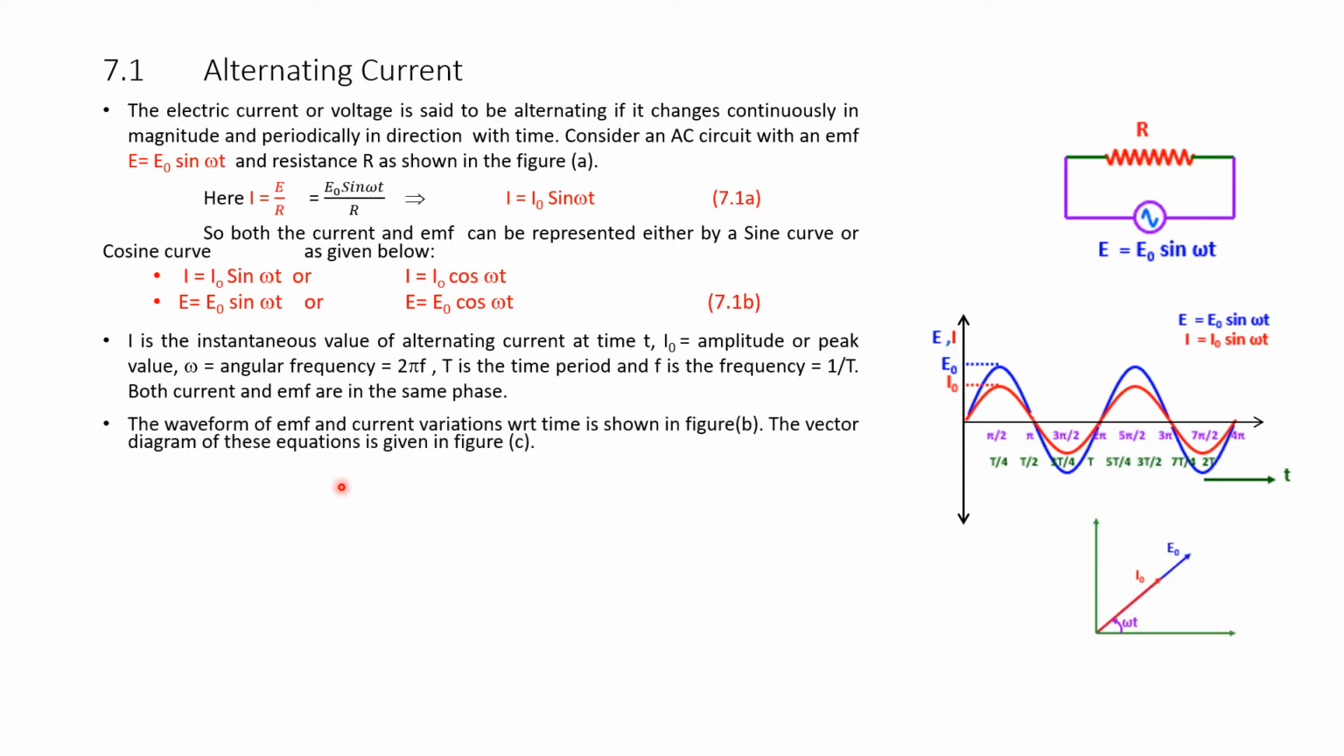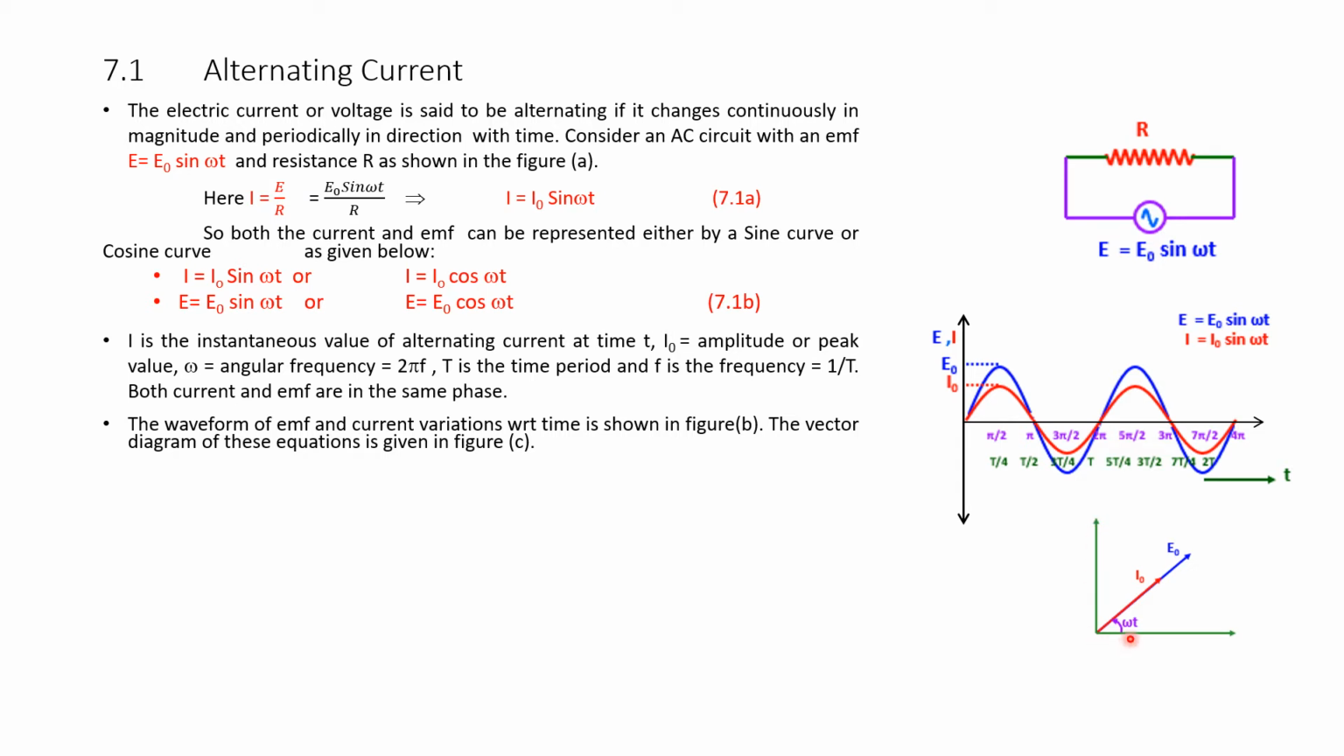The waveform of EMF and current variations with respect to time is shown in figure B. The vector diagram of these equations is given in figure C. See, this is the vector diagram. If you take a vector at any point of voltage, it is the blue line E naught. This is the x axis or time, and this is the amplitude.